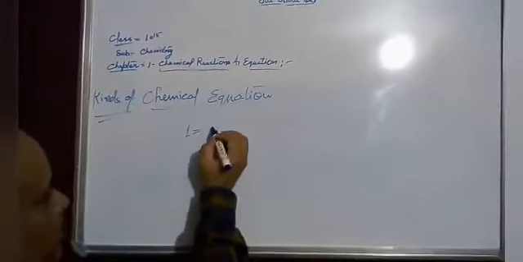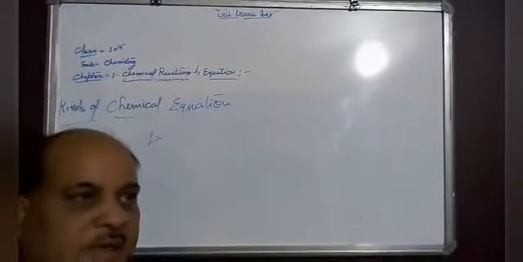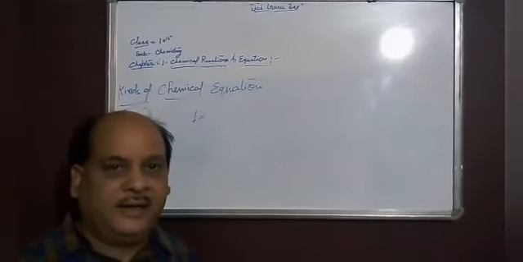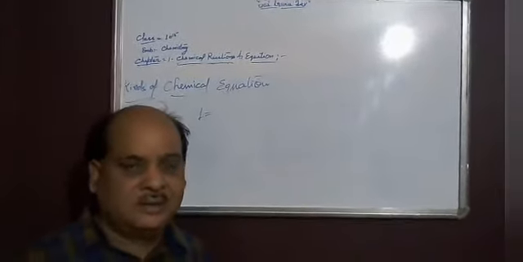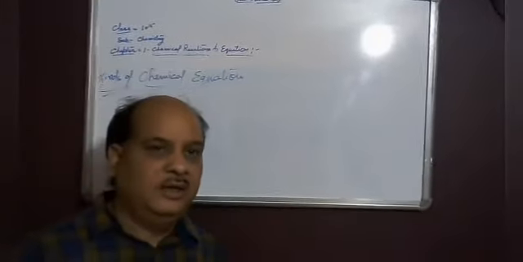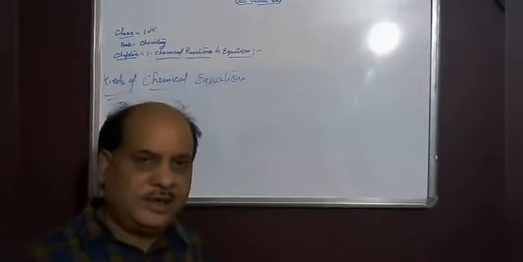First of all, number 1, word equation. Suppose we take the example of rusting of iron. When iron particles react with water, it will form iron oxide and hydrogen gas will be evolved.